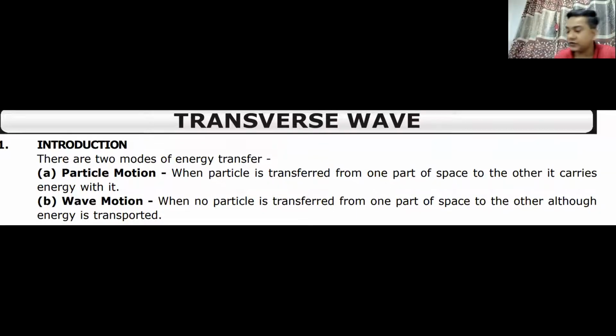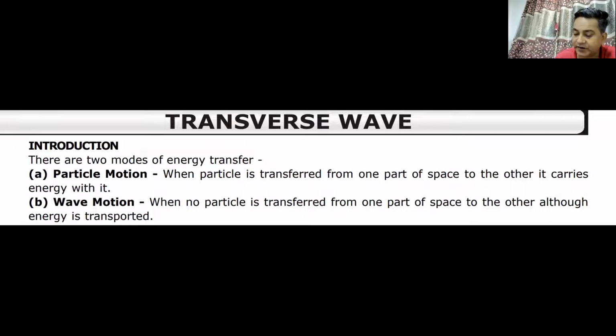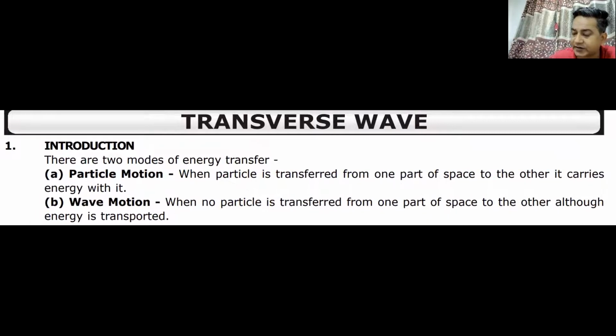for energy to transfer, light has two types of nature. One is known as particle nature. It can be transferred in the form of a particle. Light can move as a particle, or light can move as a wave. Whenever we talk about a wave, basically what we are doing is transferring energy. There are two modes of energy transfer.